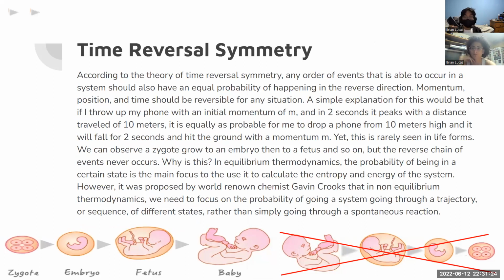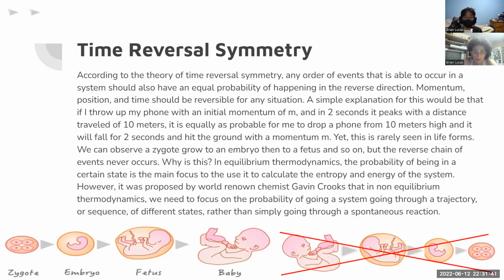A simple explanation would be that if I were to throw my phone up with initial momentum m, and in 2 seconds it peaks with a distance traveled of 10 meters, it will be equally as probable for me to drop the phone from 10 meters high, and it will fall for 2 seconds and hit the ground with momentum m. Yet this is rarely seen in life forms.